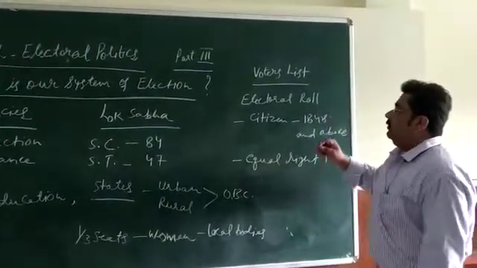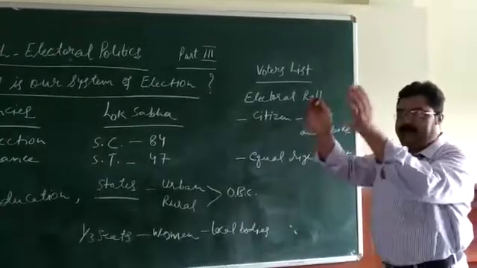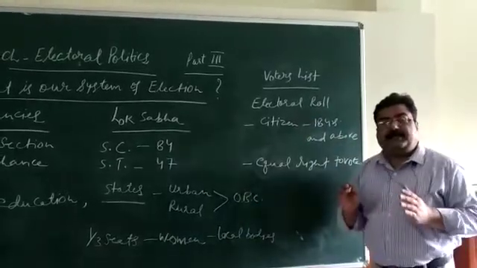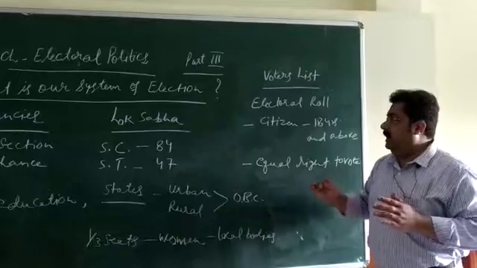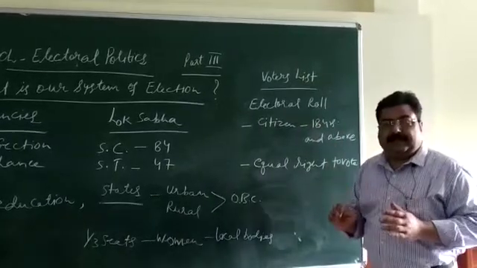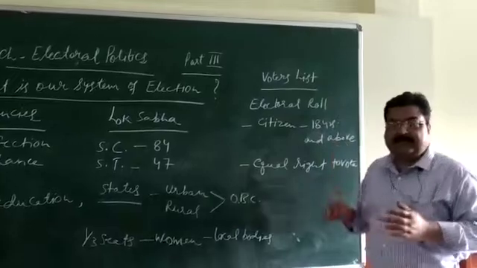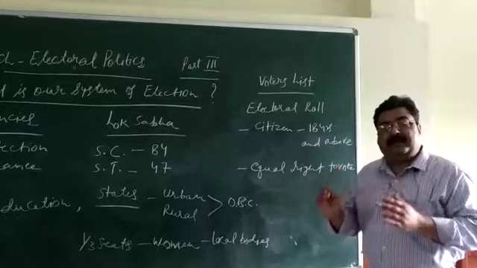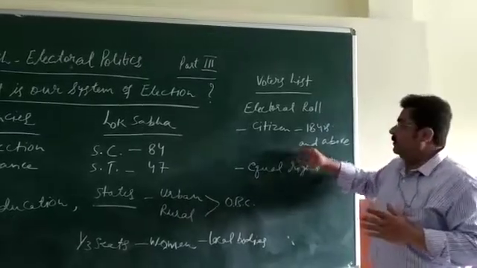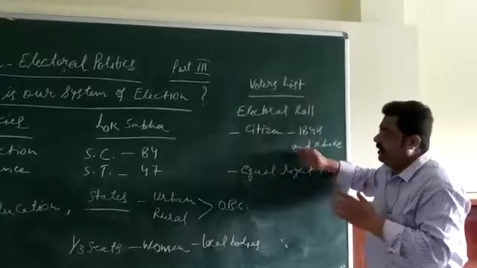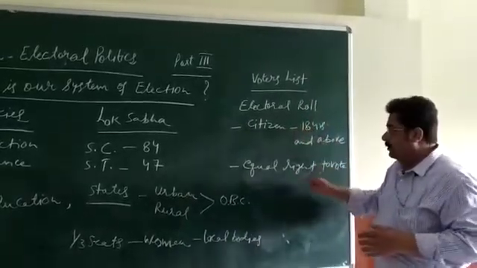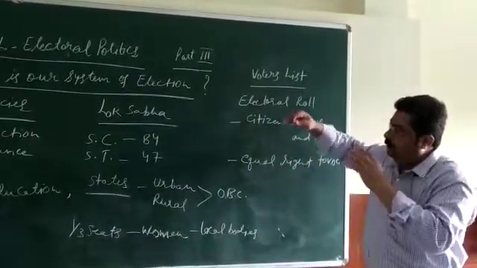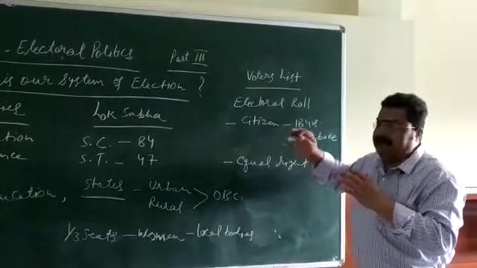Now, the next component of election procedure is the voter list. There is a particular list, the electoral roll, which is prepared by the Election Commission of India. All eligible citizens who have completed the age of 18 years are automatically included in that list. It means they get the right to vote. They are called eligible citizens. So there is a voters list prepared by the Election Commission of India, to give equal right to vote to all the citizens. So this is a different component of the election procedure, how it takes place.